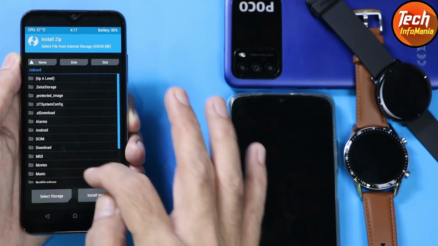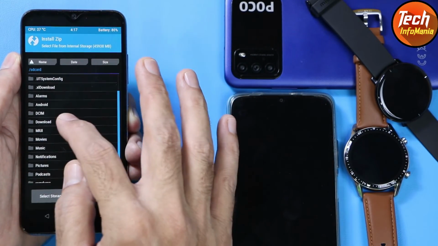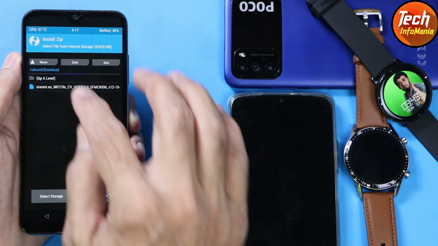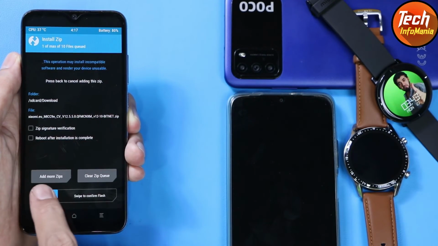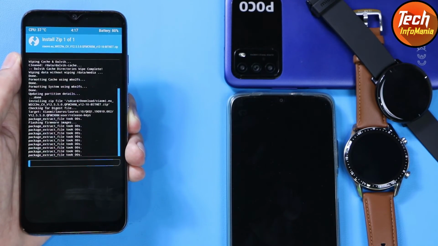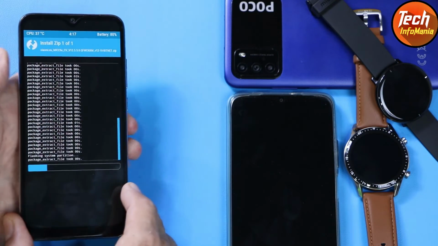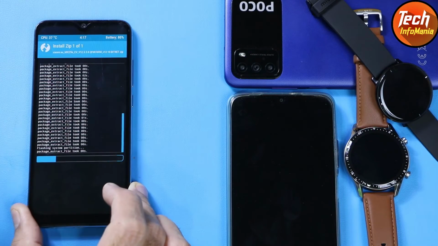Tap install, scroll down and tap on download. The ROM file must be in the download folder if you have downloaded the ROM on your mobile phone. Tap on it to select the ROM file and then swipe. The flashing will start. It will take around 2 or 3 minutes. So wait for the flashing to be complete, then we will continue.